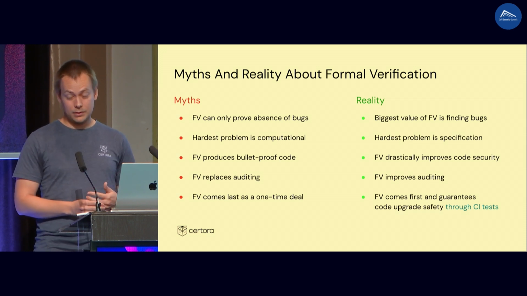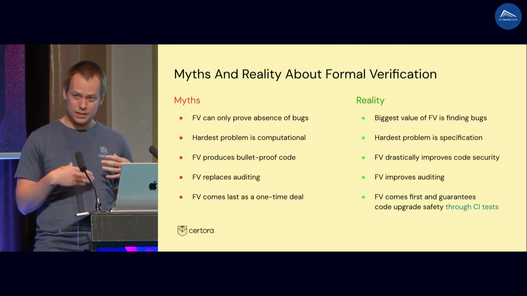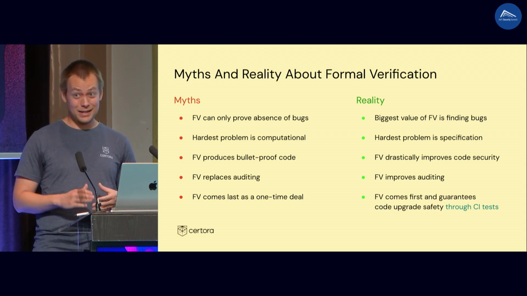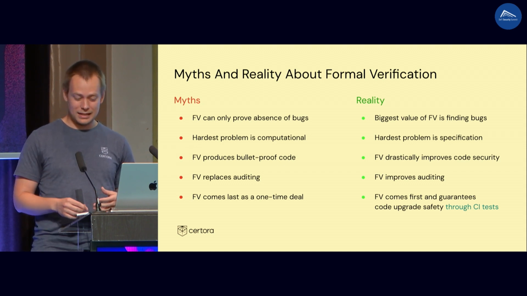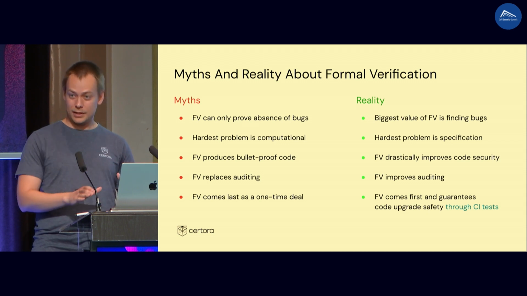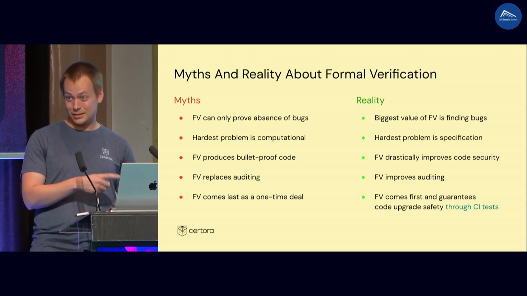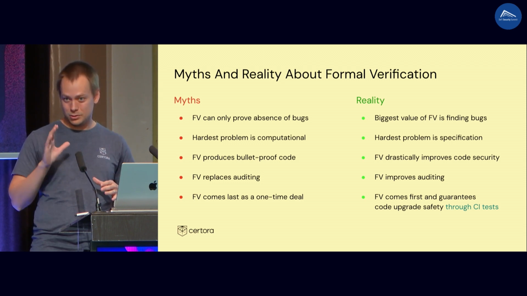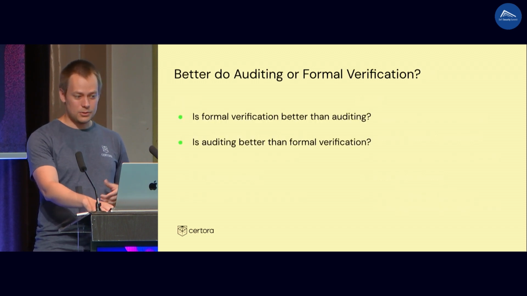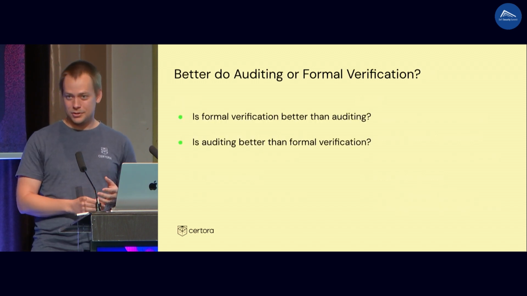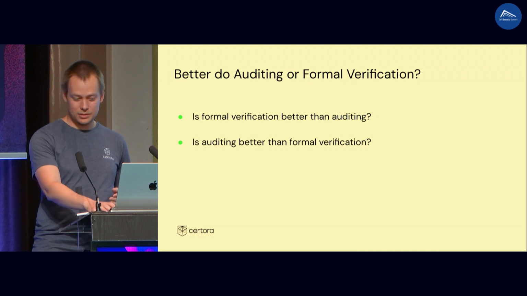Formal verification replaces auditing. It does not, it's something else. Formal verification should be done just once at the end? No way. You should write the specification at the start, as we have heard at the previous talk. And then you should integrate formal verification in your CI and run it with every change of your code. Because you have the specification and then it's fully automated. Once you have the specification, you can just run it repeatedly. Okay, so what is better? Auditing, formal verification? No one. Just use both.